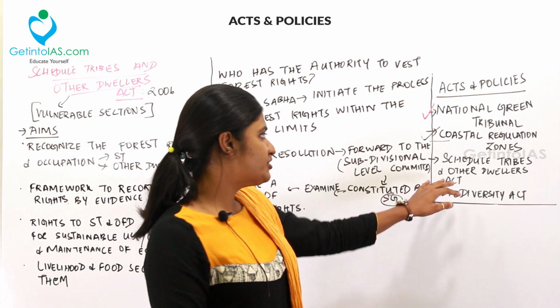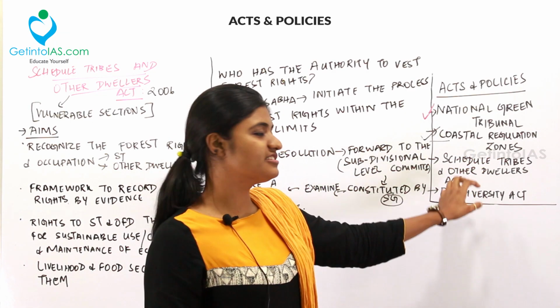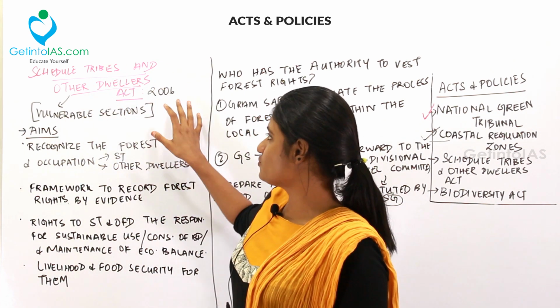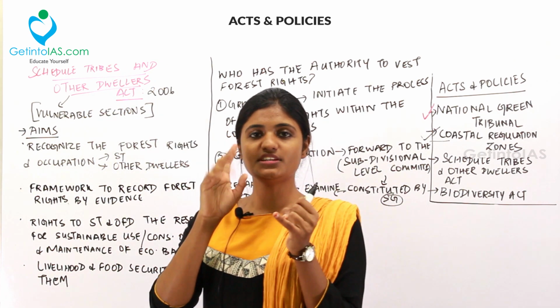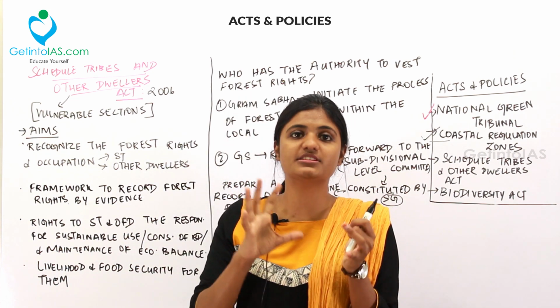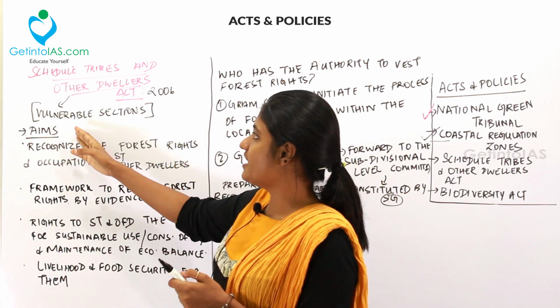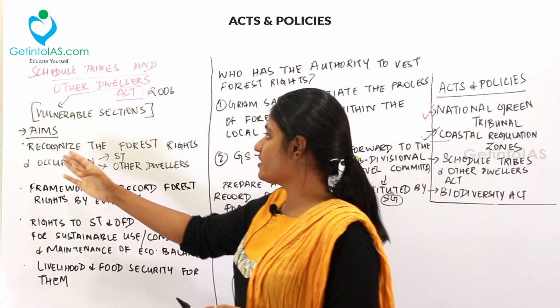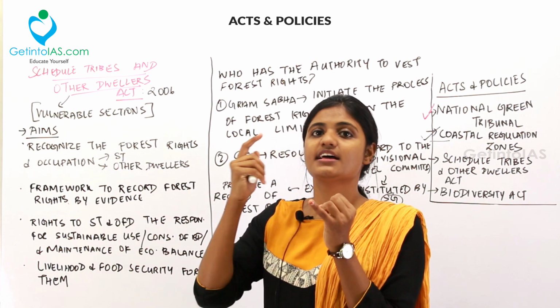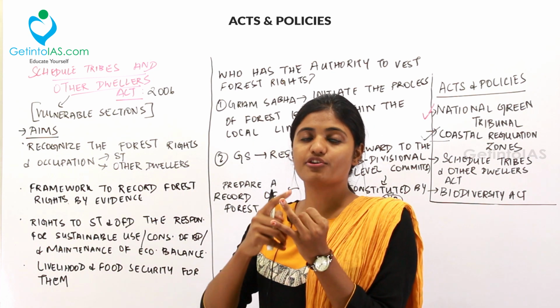So next, now moving to the Scheduled Tribes and Other Forest Dwellers Act. So what is this Act? These scheduled tribes and other forest dwellers are considered to be vulnerable sections. Under this, the aims of the Act include recognizing the forest rights and occupation of these people, that is the scheduled tribe people and the forest dwellers.